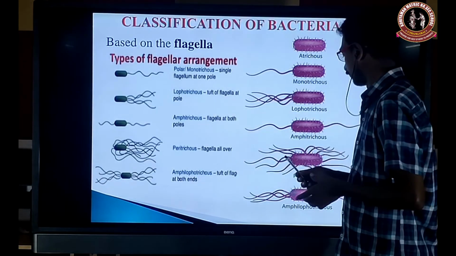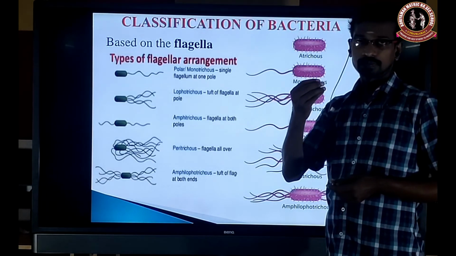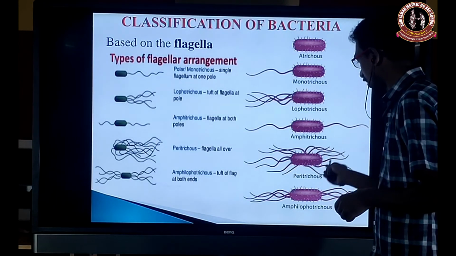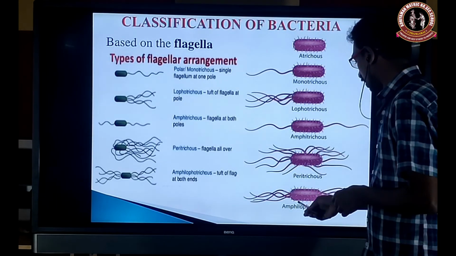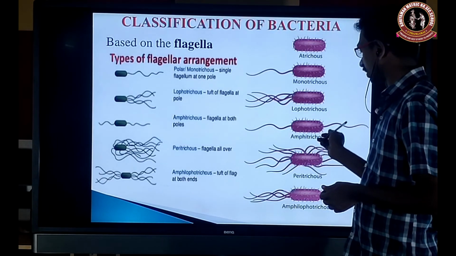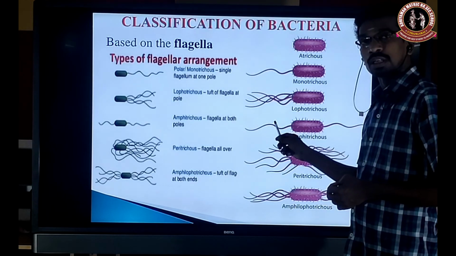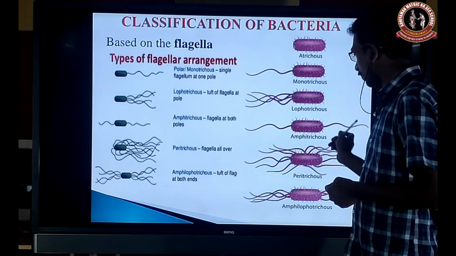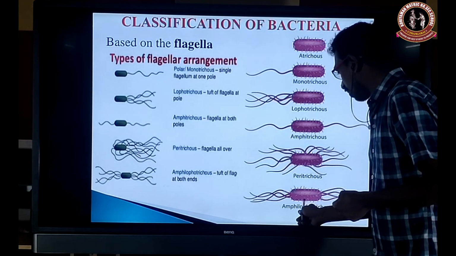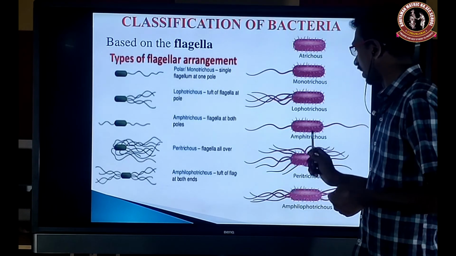Peritrichous: flagella are present throughout the body, all over the cell wall of the bacterial cell. Amphitrichous means flagella on both sides, so the two ends contain a bunch of flagella.